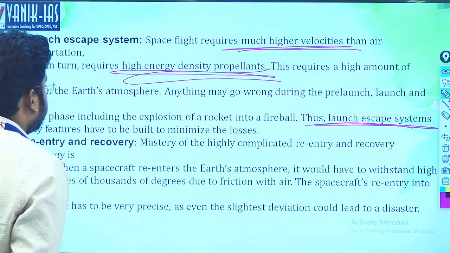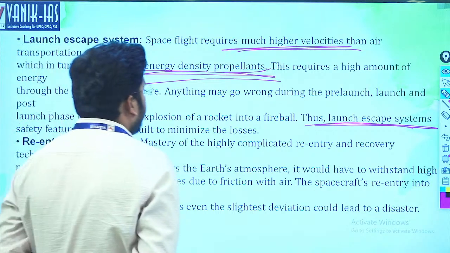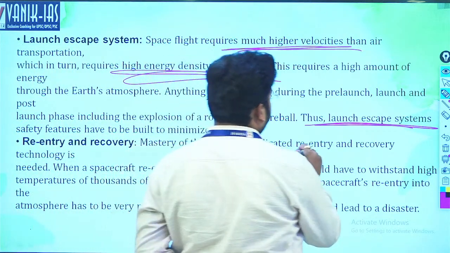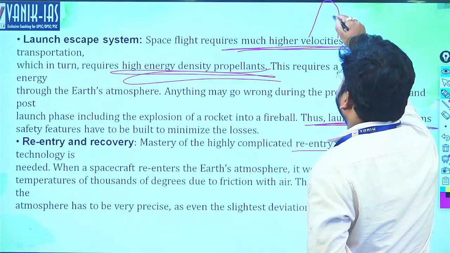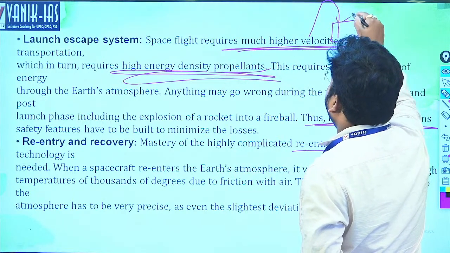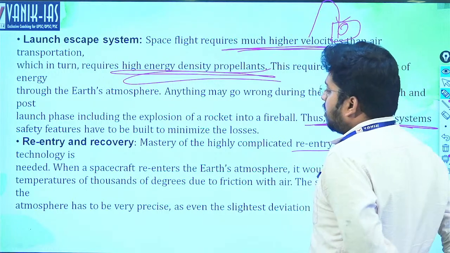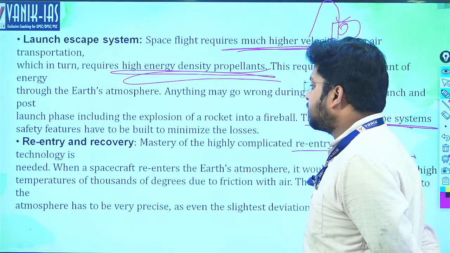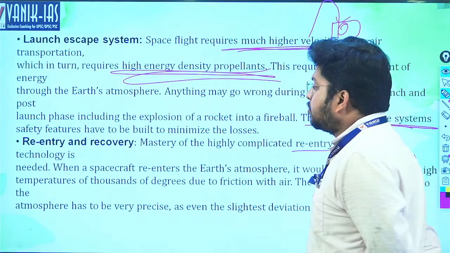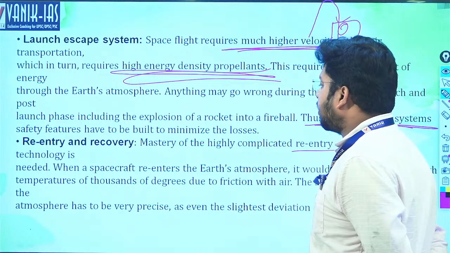Re-entry and recovery, that is the biggest problem, right? Mastery of the highly complicated re-entry and recovery. Re-entry means the astronauts go to space, and when they are returning to the Earth's surface, as the capsule comes towards the atmosphere around Earth, there is a chance that it will catch fire or blast. So that is the biggest challenge, re-entry and recovery challenges.